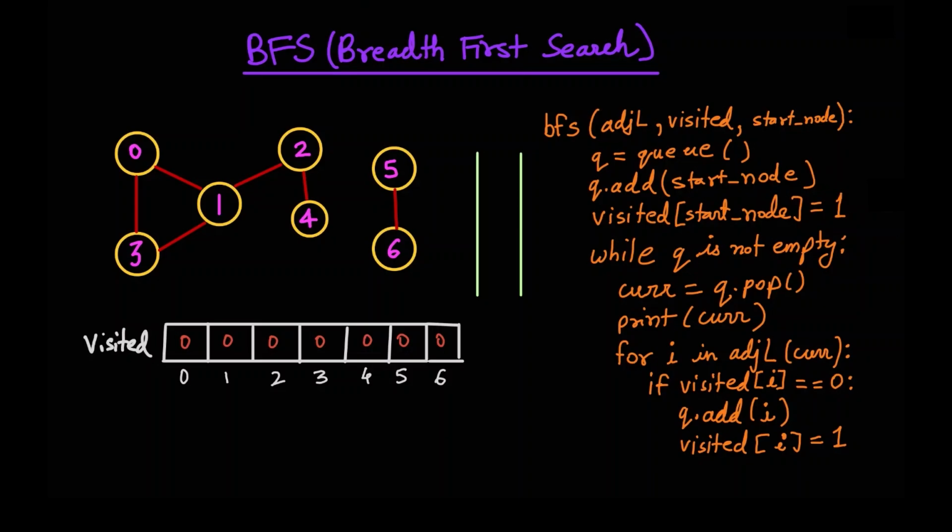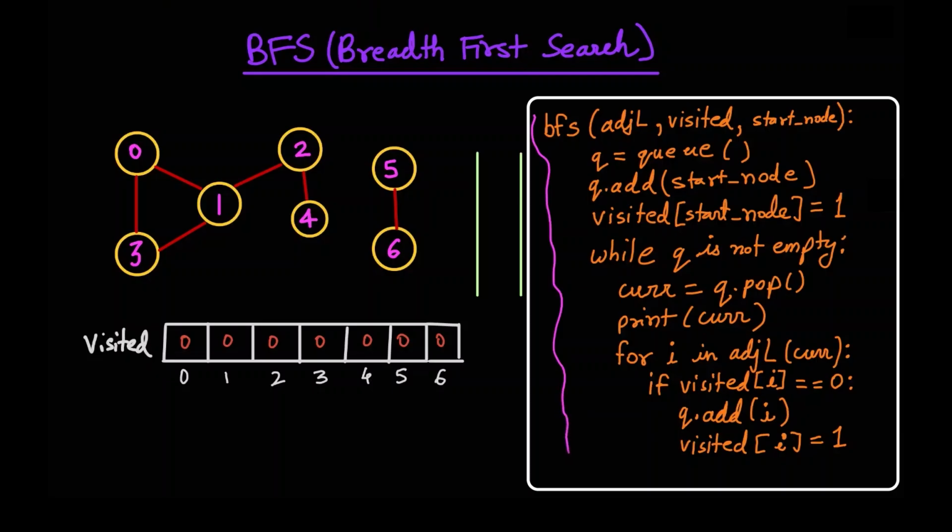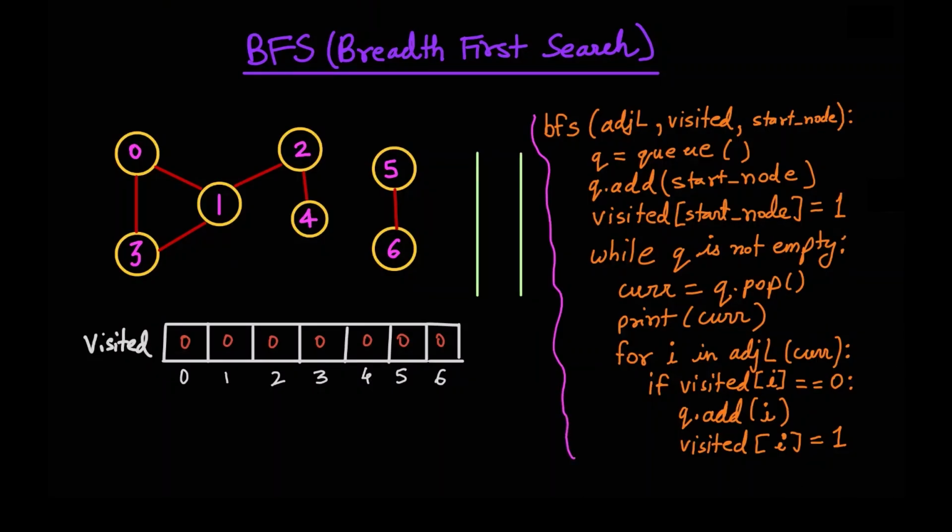Now let's learn about BFS code. So this is how it looks like. It might seem a little bit complicated, but stay with me for the whole time and you'll understand the whole concept very easily. Let's say this is the BFS algorithm. It takes in the adjacency list that we have seen. It also takes the visited array, which is initialized to all zeros, and we have a start node from where we start.